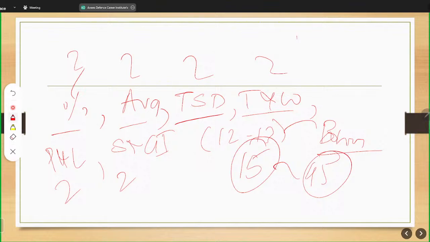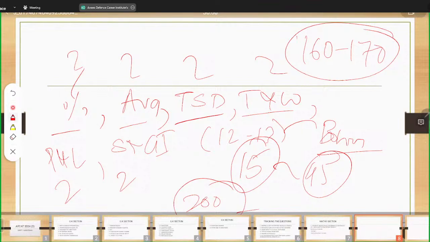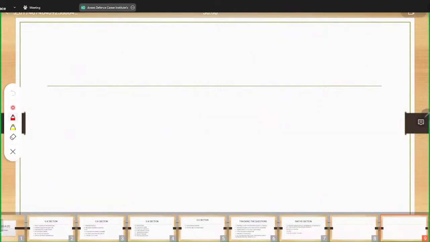The cutoff is ranging from 160 to 170. Let's assume this, but we need to score 200 marks to get inside the merit list. So you are not in a condition that you may leave any easy questions. So always, like I always say, focus